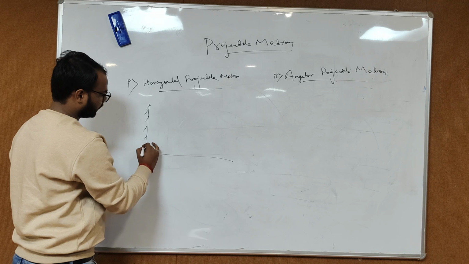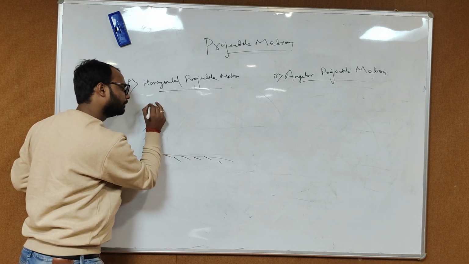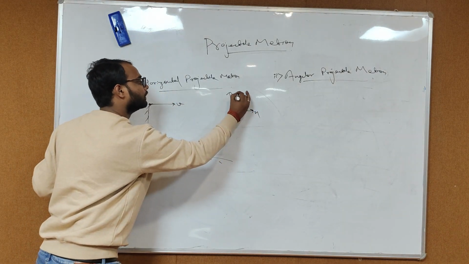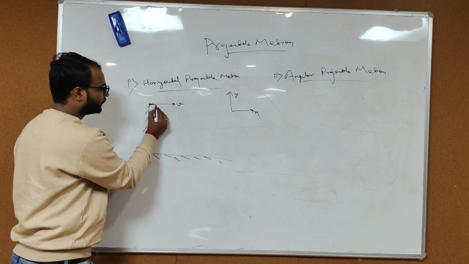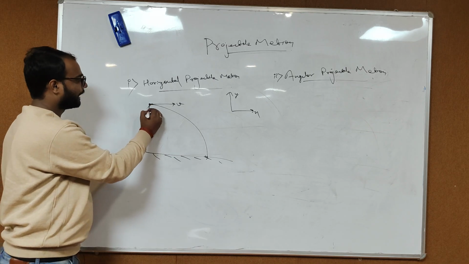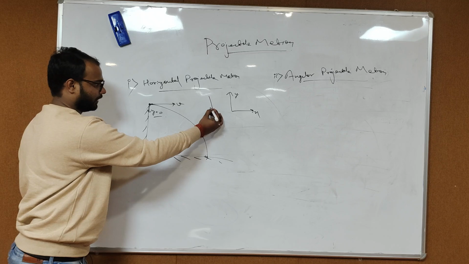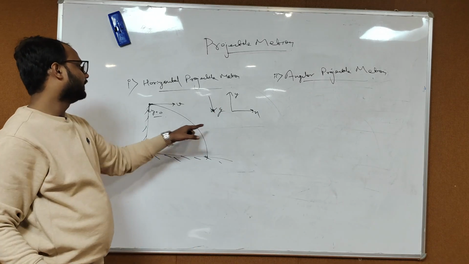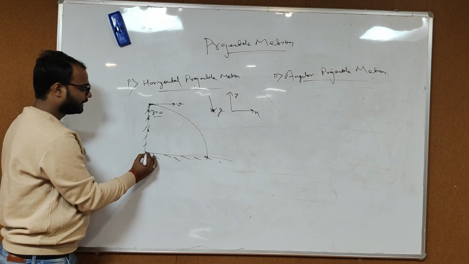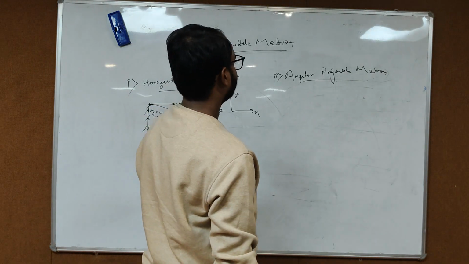This is a vertical wall, this is the ground, and a ball is thrown with some velocity v in the x direction. The ball will follow this trajectory and land at this point. But the velocity in the y-axis will be equal to 0 here. Gravity is obviously here, so gravity will influence this velocity, and the velocity will eventually increase and reach this point. So this is the horizontal projectile motion.